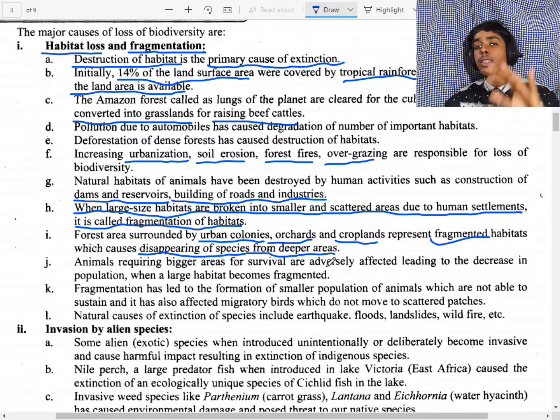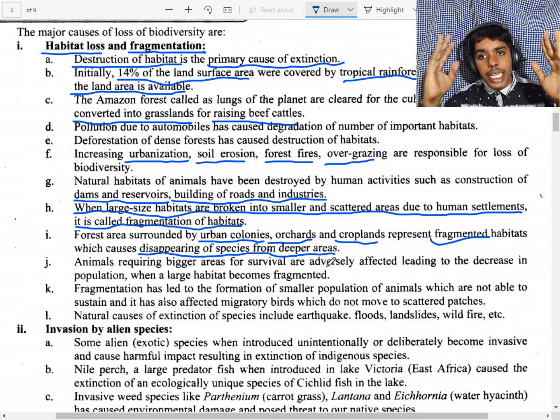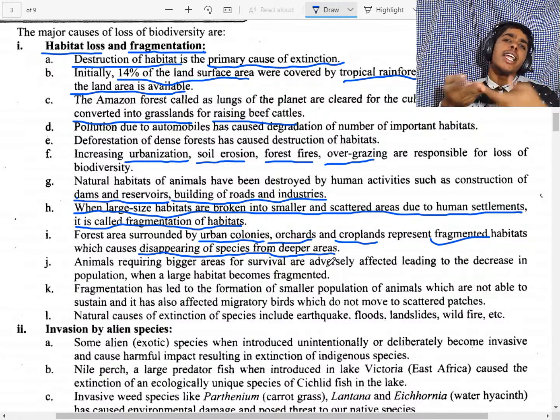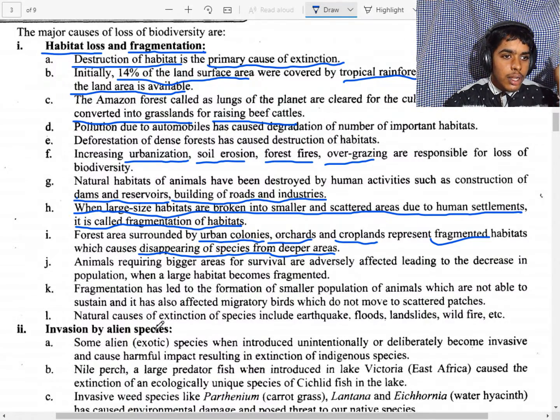For example, a lion requires a larger area to survive, but if there is no larger area, it can become extinct. Animals requiring larger areas for survival are adversely affected, leading to a decrease in population, as the larger area becomes a smaller area.